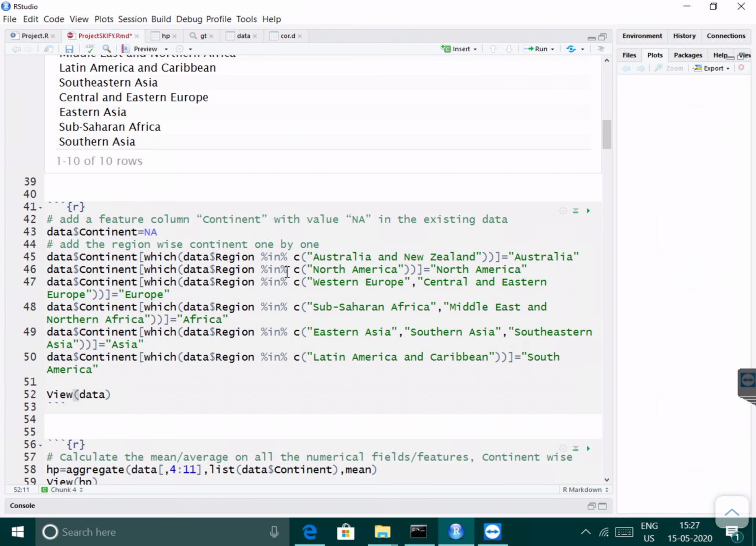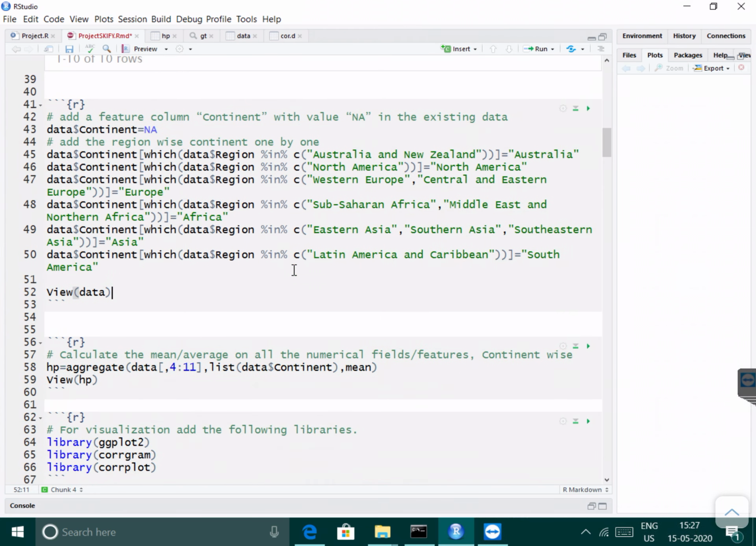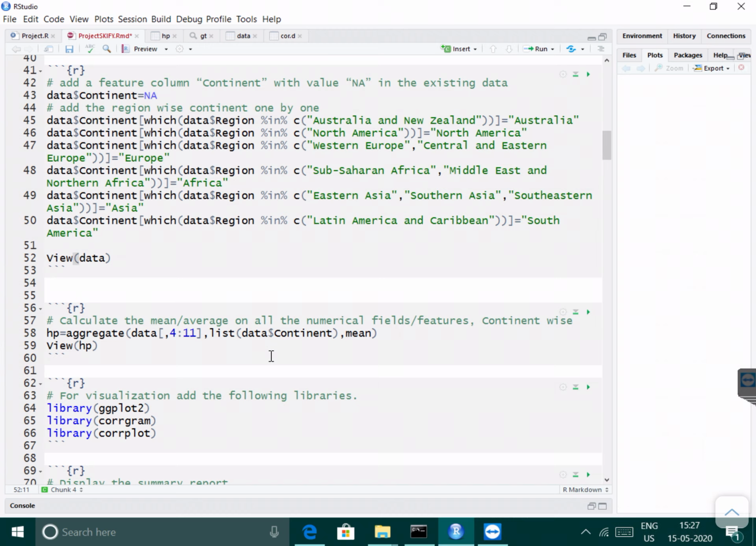Next is to calculate the mean or average of all the numerical fields continent-wise. Over the continent, we aggregate the data. The command is the aggregate function on data, columns 4 to 11, all the numerical fields, and the function is mean. After executing,